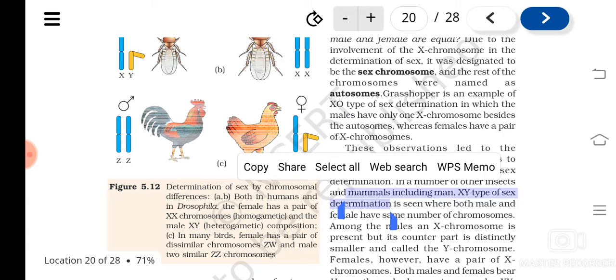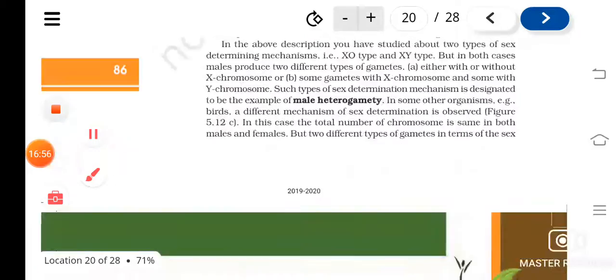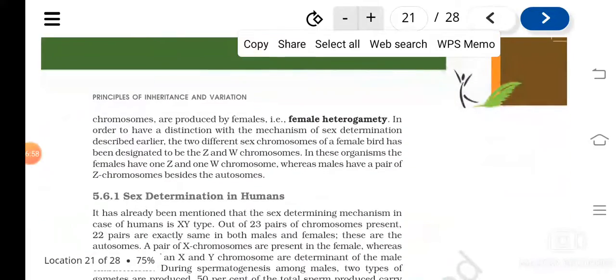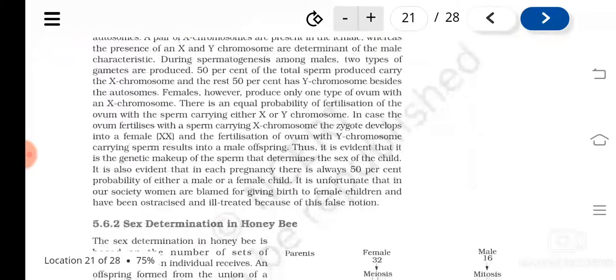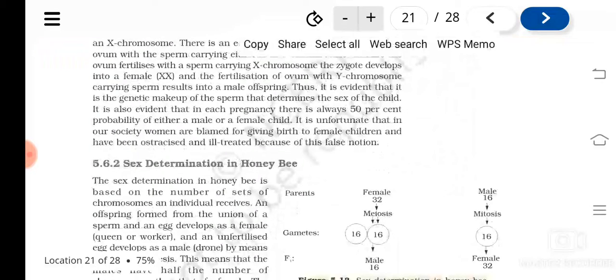So depending on which type of female gamete the egg is, on that basis the sex will be determined. So these are various sex determination mechanisms found in different organisms. Mainly three types are there: XX-X0 type, XX-XY type, and ZW-ZZ type.